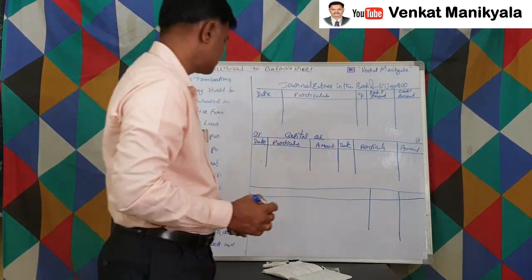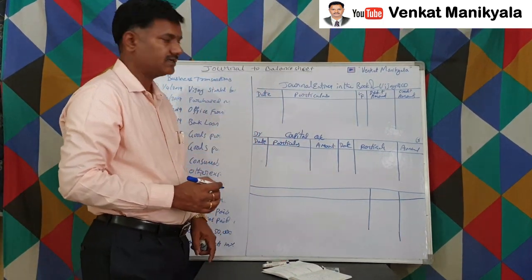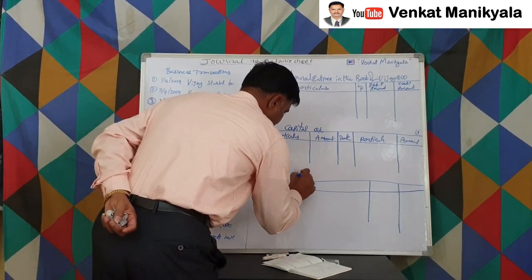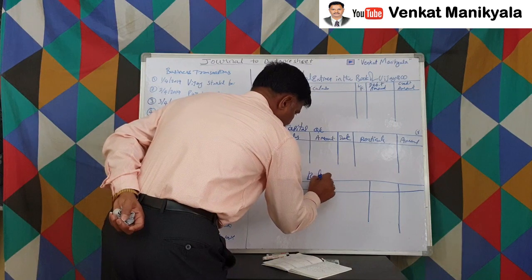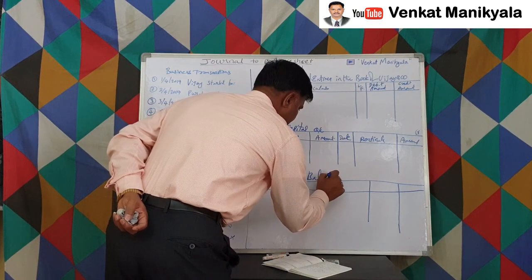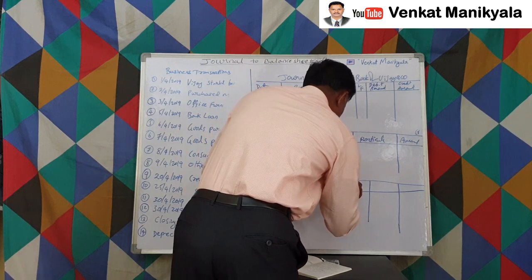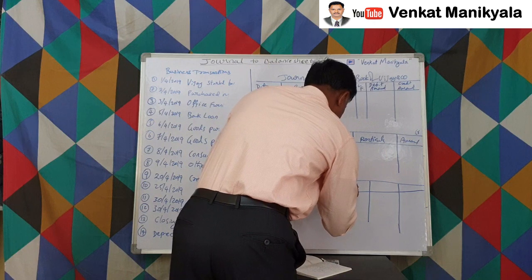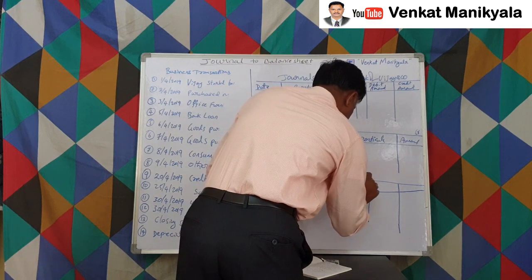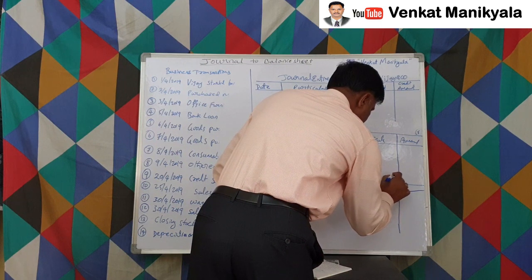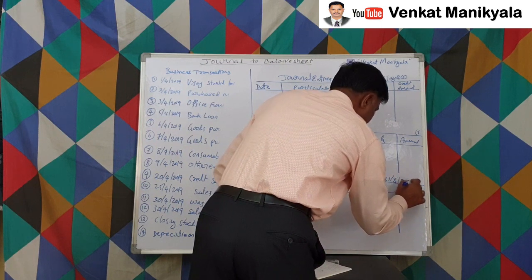No ledger folios, no dates, right? Trial balance as for the period, so and so, some date.